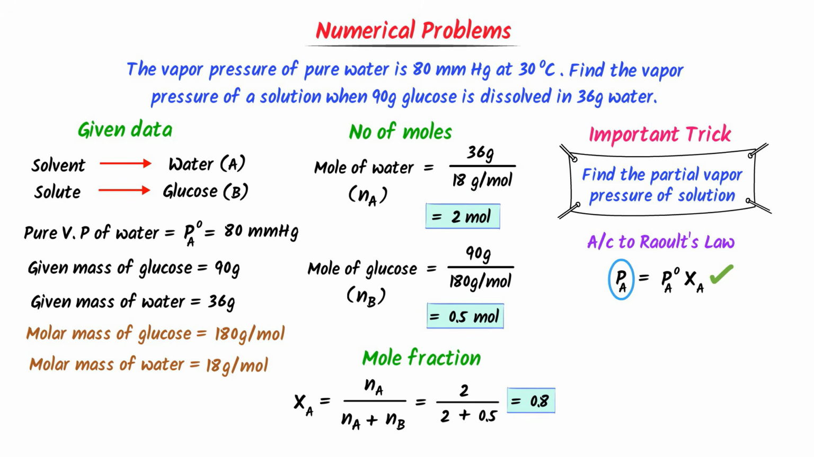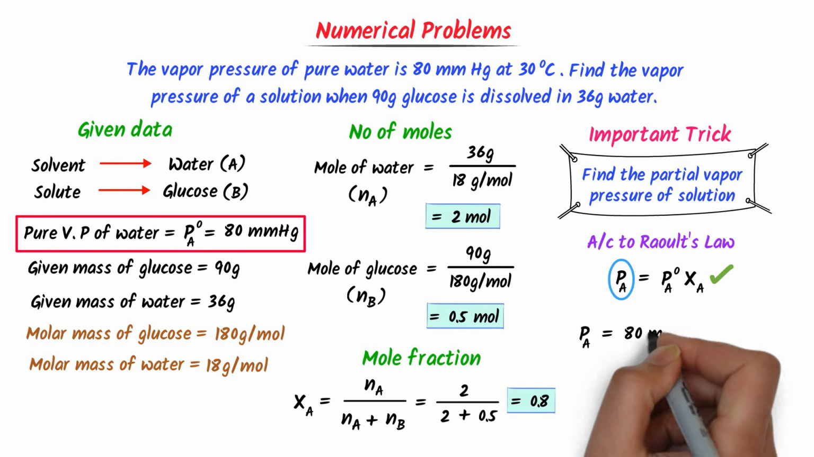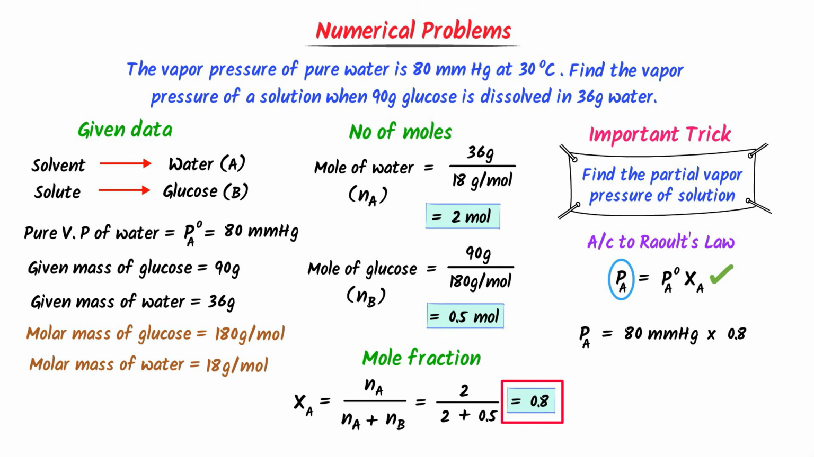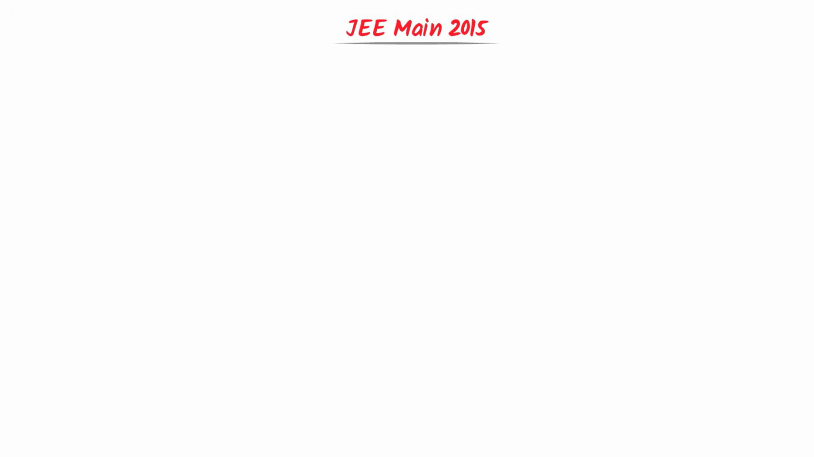I get 0.8. Now I will put the value of vapor pressure of pure water which is 80 mmHg in this equation. And I put mole fraction of water which is 0.8. After calculation, I get 64 mmHg. Thus the partial vapor pressure of water in this solution is 64 mmHg. Hence note it down. Finally, let me teach you one important numerical problem from JEE Main exam of 2015.